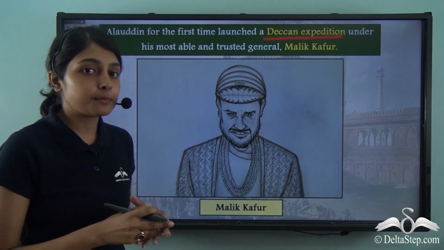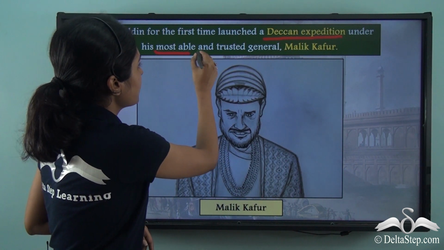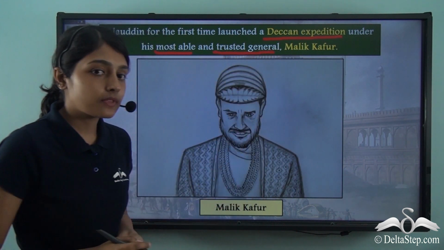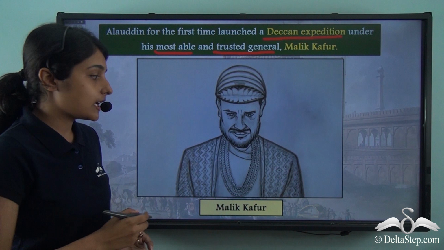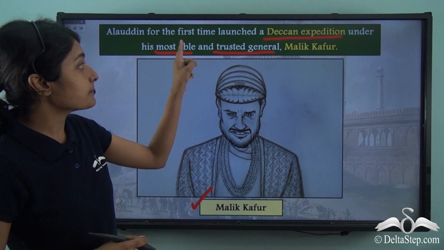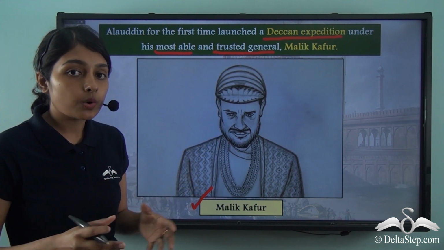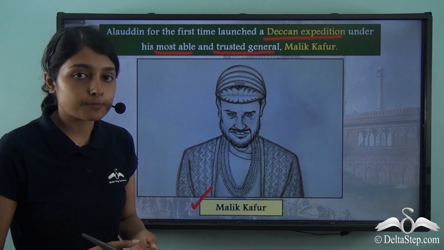And this Deccan Expedition was launched under his most able and trusted general. Who was this person? It was Malik Kafur. So, under his most able and trusted general Malik Kafur, Alauddin launched his Deccan Expedition.